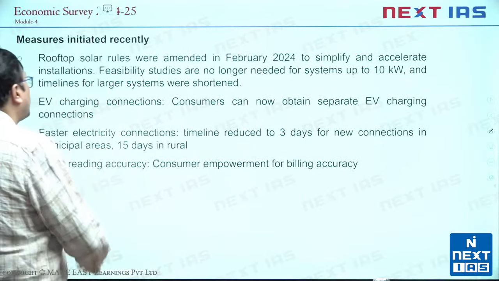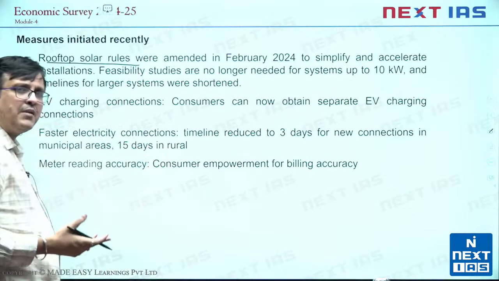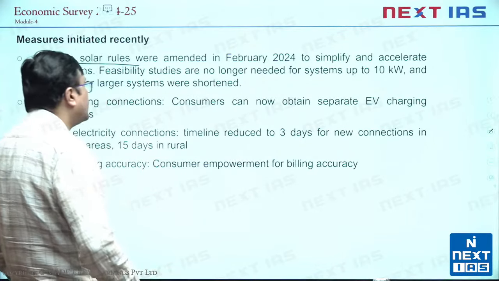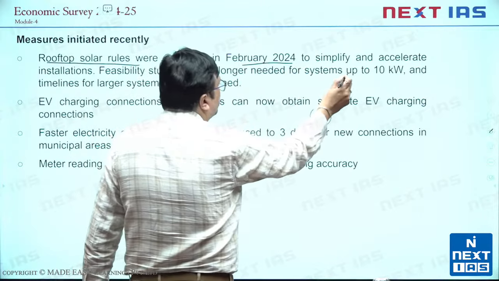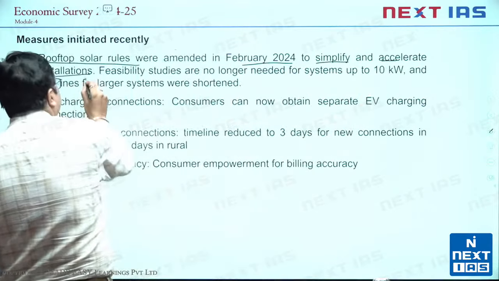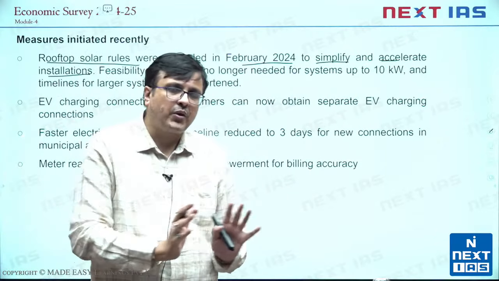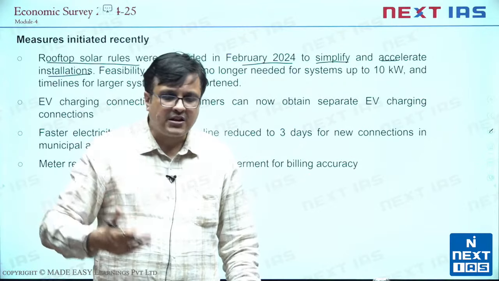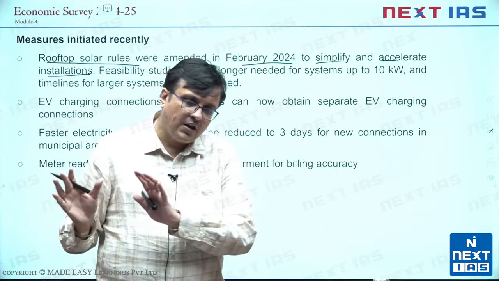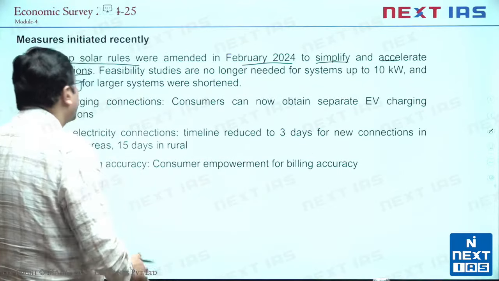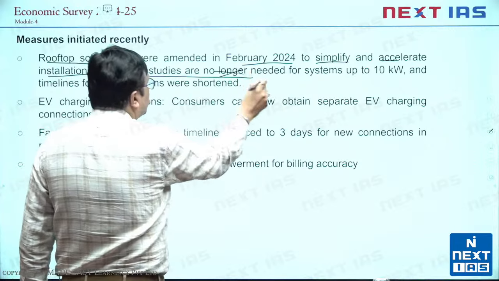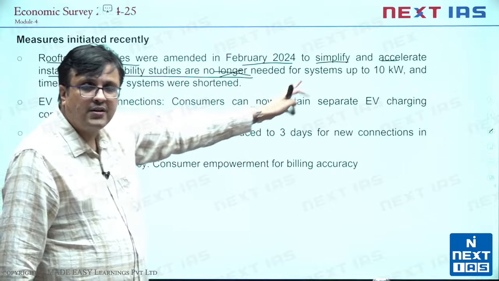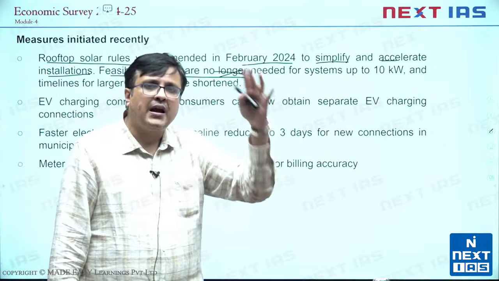The recent measures are rooftop solar rules. If you recall, it was the Pradhan Mantri Surya Ghar Muft Bijli Yojana, and it was amended in February 2024 to simplify and accelerate installations. The amendment means permissions will be given quicker and the installation capacity will be increased. Larger capacity installations will be allowed and there will be faster permissions granted from district level. Feasibility studies are no longer needed for up to 10 kilowatt, and timelines for larger systems were shortened. As I was telling you, quicker permissions and fewer restrictions.